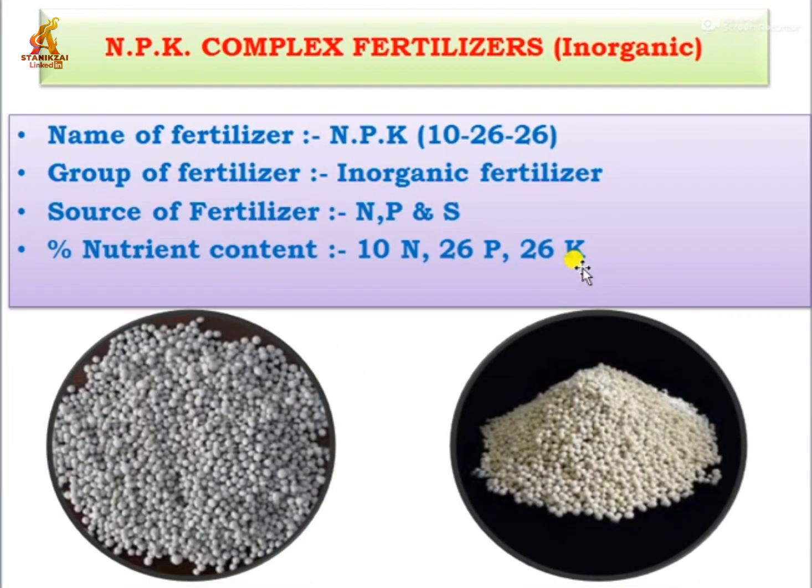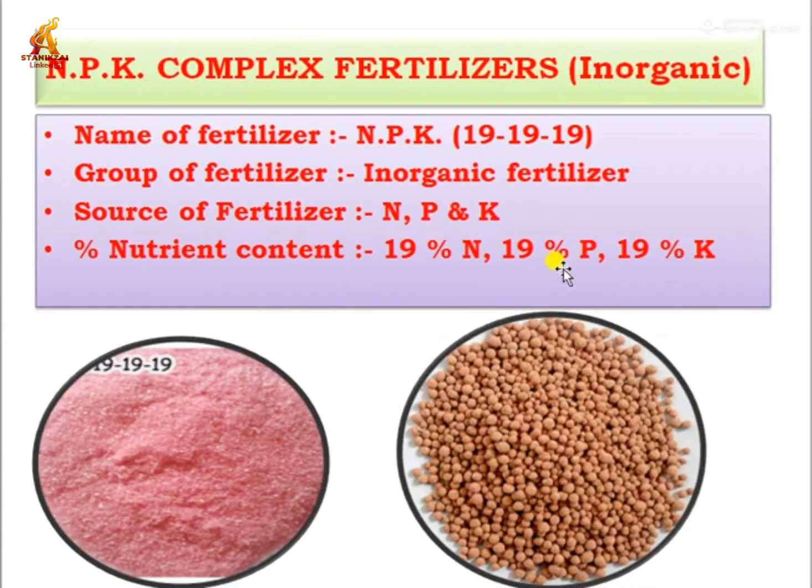And next, NPK complex fertilizer, that is NPK 10 26 26. This is a graded fertilizer, also an inorganic fertilizer, and the source is nitrogen, phosphorus and potassium. Nutrient content is 10% nitrogen, 26% phosphorus, and 26% potassium. And next, NPK complex fertilizer, NPK 19 19 19. This is a graded fertilizer, with 19% nitrogen, 19% phosphorus, and 19% potassium.